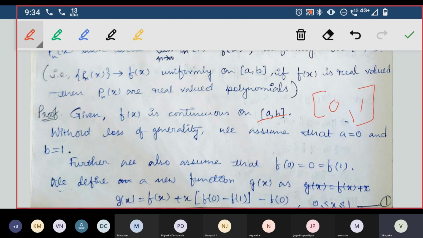That is to say, whatever you prove for 0 to 1 can be extended to any closed interval. There is some theorem of that kind in topology, so any theorem for the interval 0 comma 1 can be extended to a comma b. But we are not going to do that exactly here. We are doing something a little bit different, but we'll understand what we are going to do.